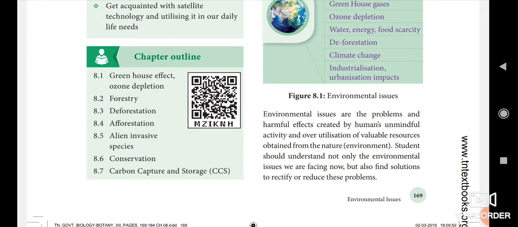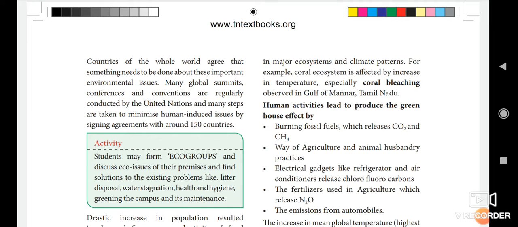Environmental issues are the problems and harmful effects created by humans' unmindful activity and overutilization of valuable resources obtained from nature. Students should understand not only the environmental issues we are facing now, but also find the solution to rectify or reduce these problems. Countries of the world agree that something needs to be done about these important environmental issues.